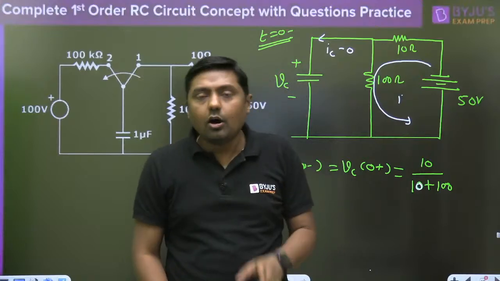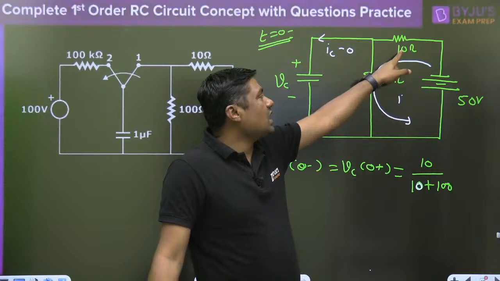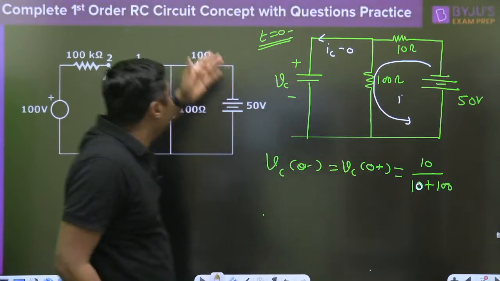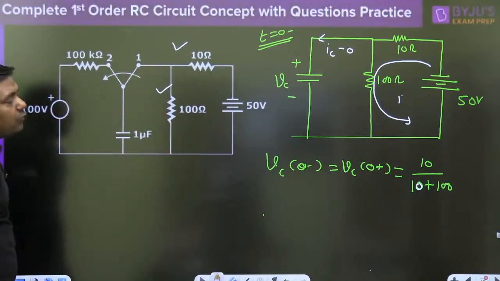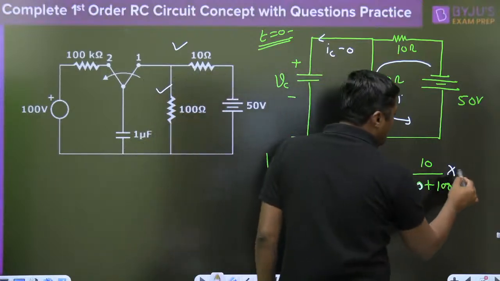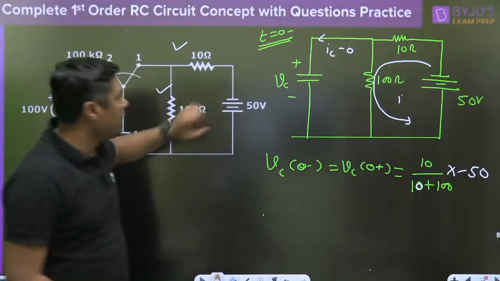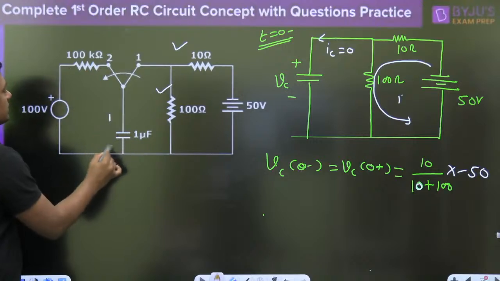Second thing, my dear, always read the question carefully. This is not 100 ohm. This is the 100 ohm and that is the 10 ohm. Watch the question carefully. Why are you giving 25 volt? That is the wrong answer. This is minus 50 volt, because the polarity is reversed. Watch this polarity. And what is the Vc now? I am talking about this Vc.